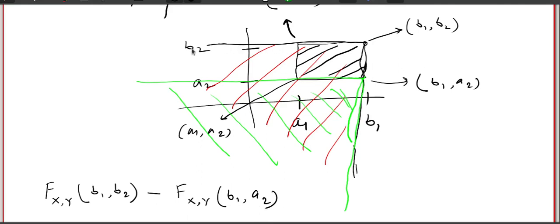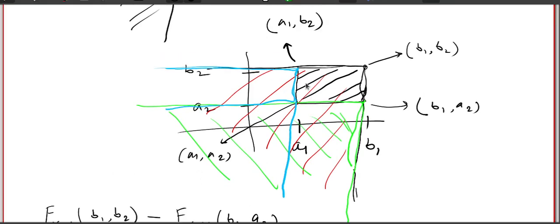Now I have to subtract this part. But obviously I cannot subtract only this part. What I am going to do is subtract this part because I need to write in terms of the distribution function. So I subtract this part, which is nothing but the distribution function at the point A1, B2.